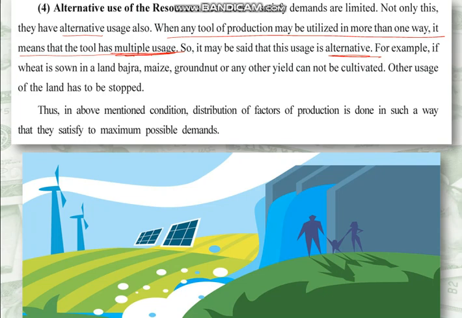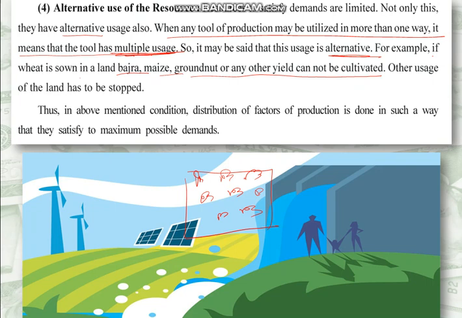For example, they have shown it with an example. If wheat is sown in land, bajri, maize, groundnut, or any other yield cannot be cultivated. Just imagine you have a farm and you grow wheat over this farm. Then it is not possible for you to grow any other crop in this particular part of the field. Other usages of the land have to be stopped.